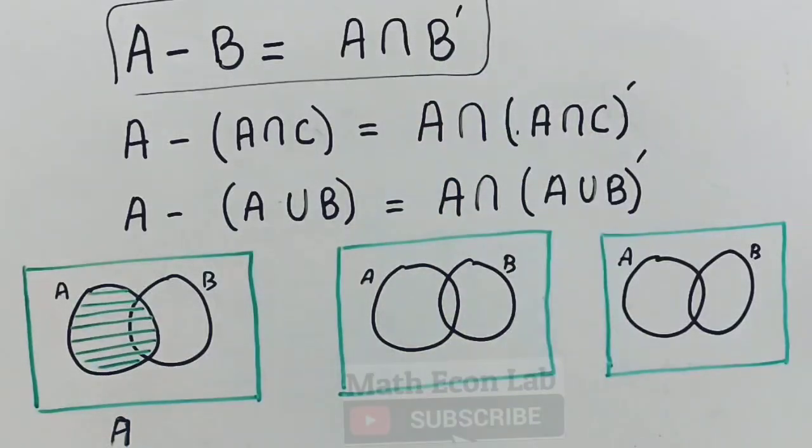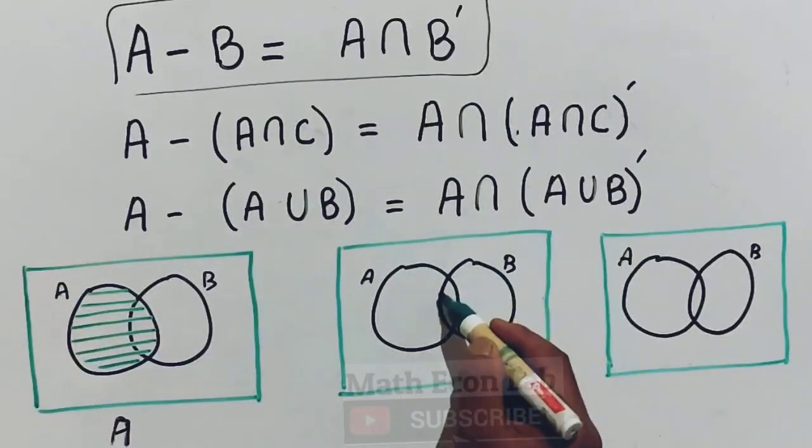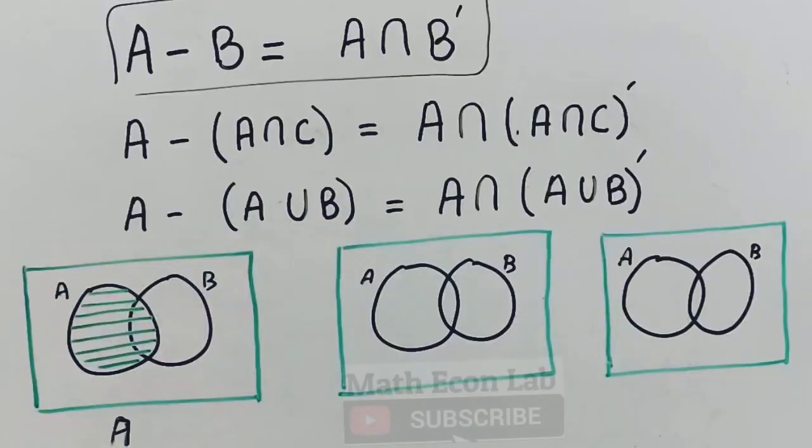Then we have B complement. So B is this very region. B complement will be the region outside the B circle. So it will be like this. If I show it, or let me show it with the green color.